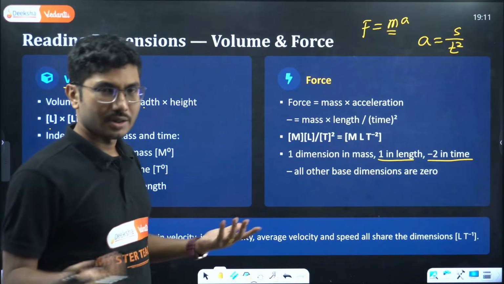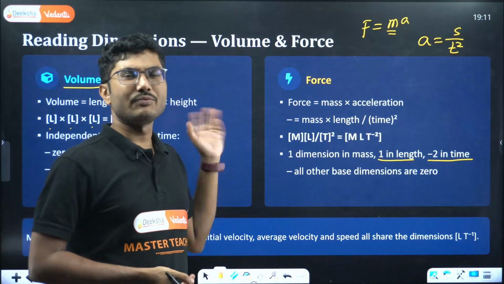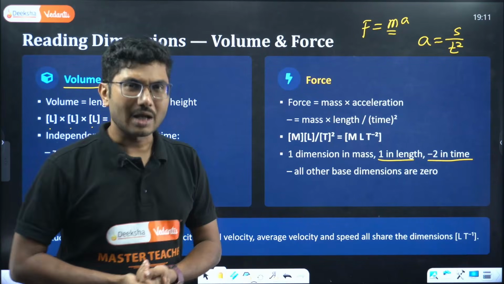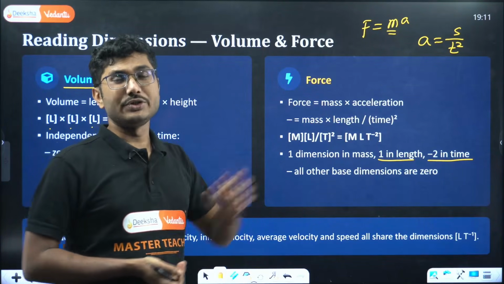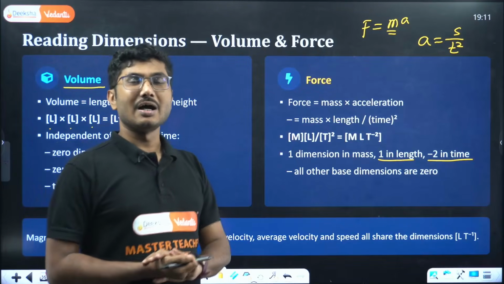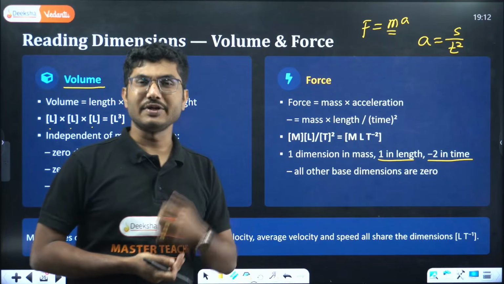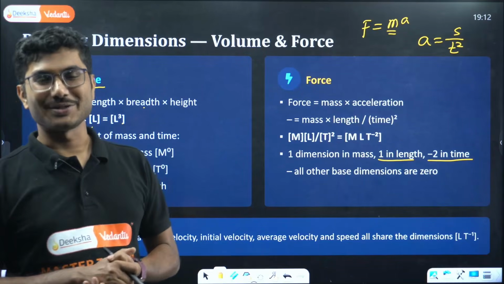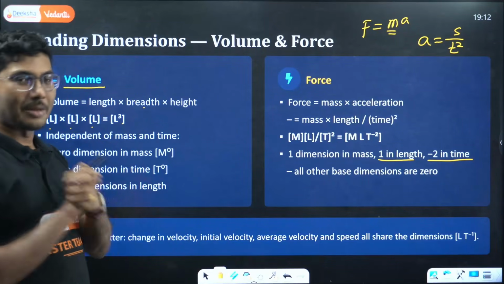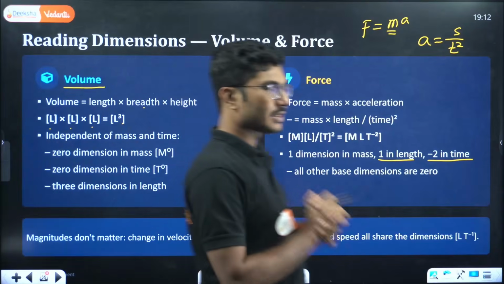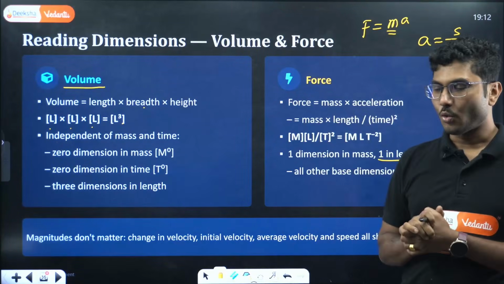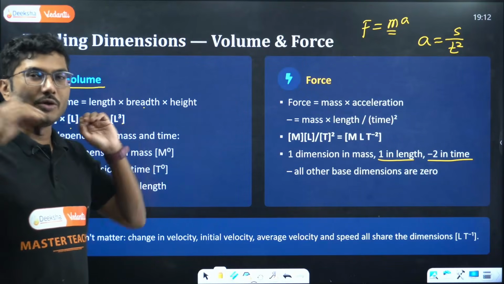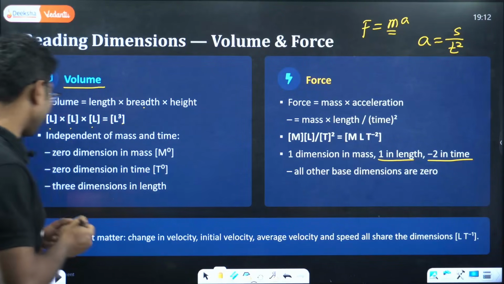For example, work. When you study work, you will see that force and work are related. So if you know the relationship, you can find out the dimension. In second PUC, you will see how force is related to electric field and other quantities, and you can find their dimensions as well. So that is super important, the force dimension. Remember it, MLT to the power minus 2. Make it a habit, write it down on your wall. That one value you have to remember throughout your life.